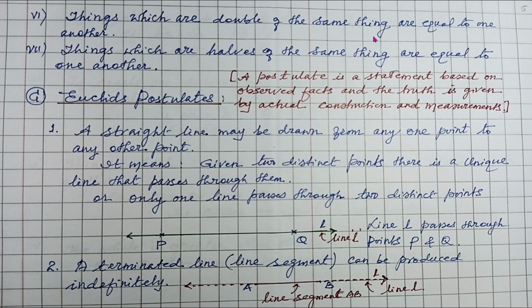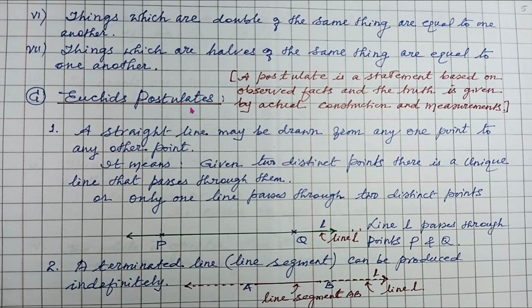Things which are double of the same thing are equal to one another. A very important axiom again. Things which are halves of the same thing are equal to one another. Again a very important axiom. So please remember these axioms, and these axioms are very much true. We can go for some practical examples and understand these axioms.